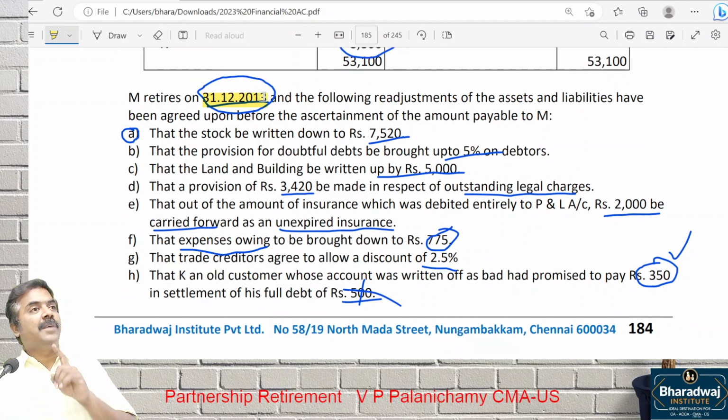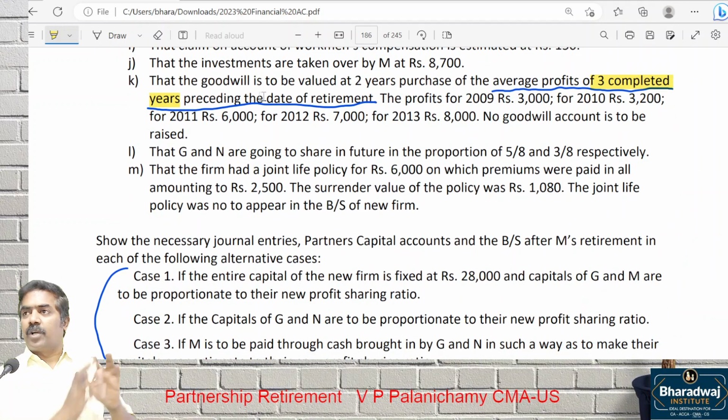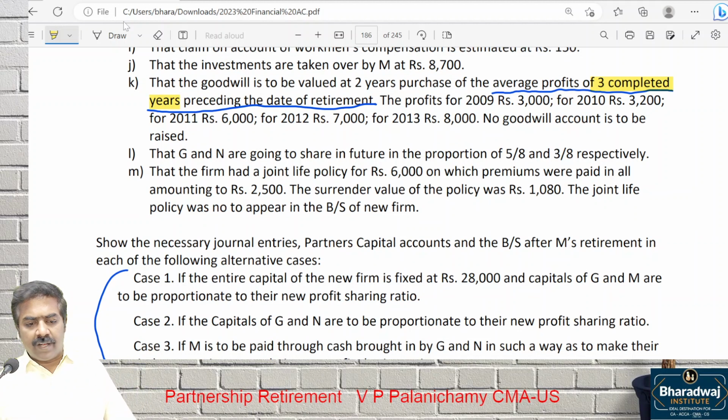You take only how many years? Completed years. Completed years means the year should have been completely over. I am retiring on the last day. Look at the clear information given in the question. So don't take 2013 profit. Year is not complete. So you should take 2012, 2011 and 2010. Pay attention.